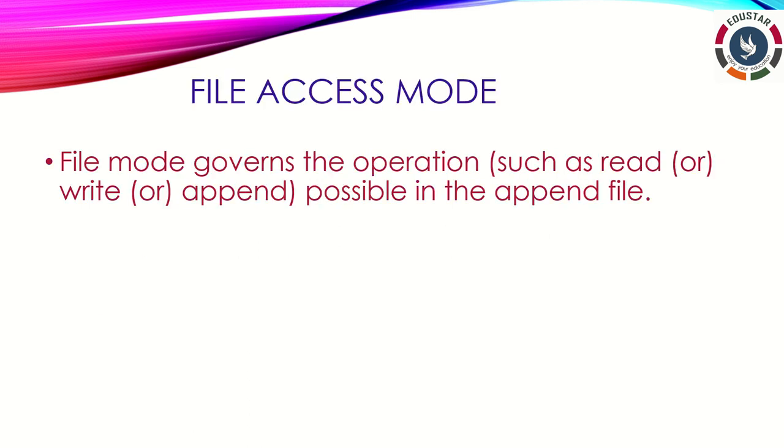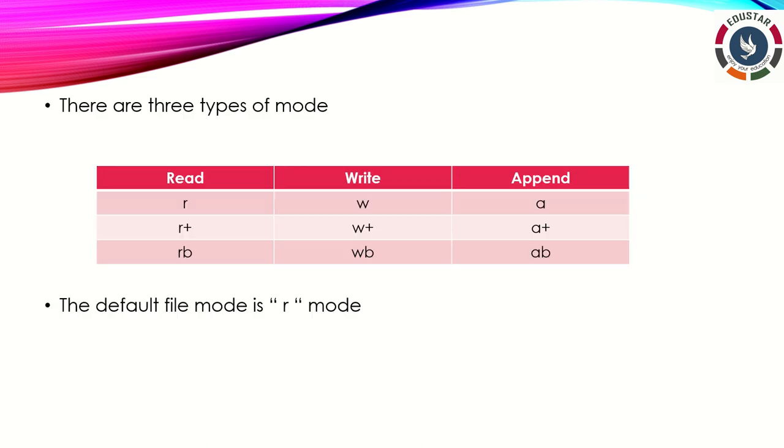And then next one, file access mode. Already we know that there are three types of operations: one for read, another for write, and a third for append. So there are three possible modes available in the file function. First one is read, second one write, and third one append. How are we going to use this syntax?